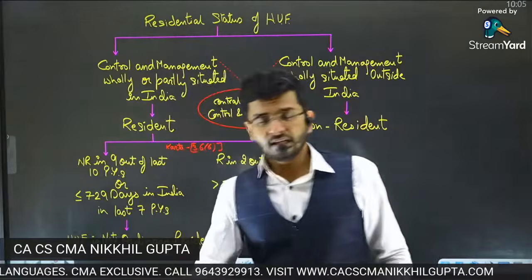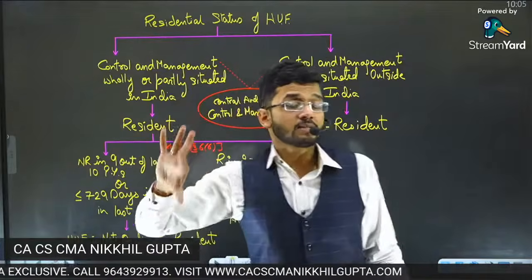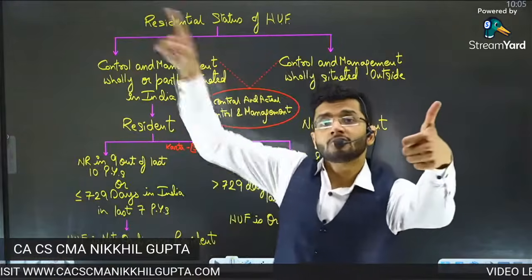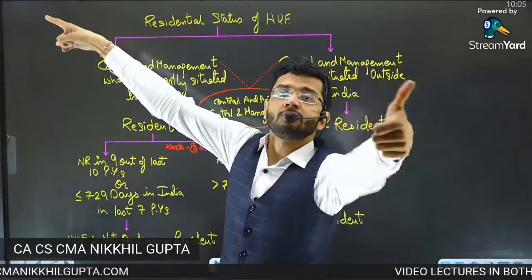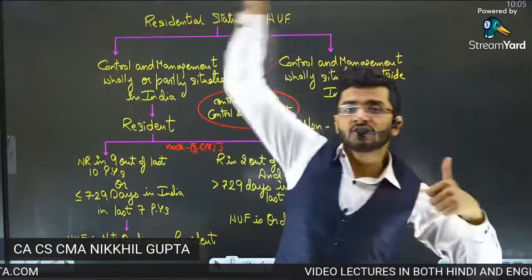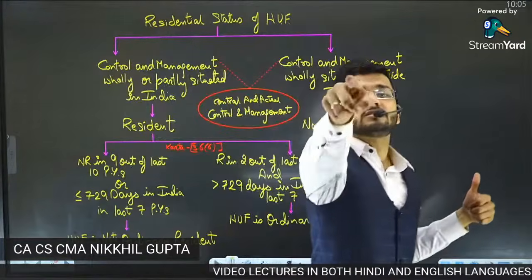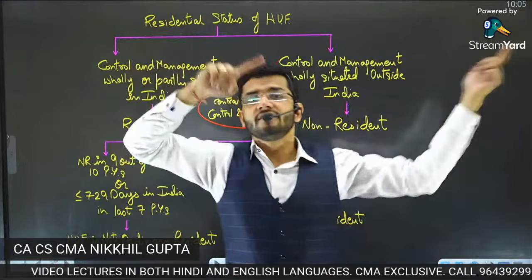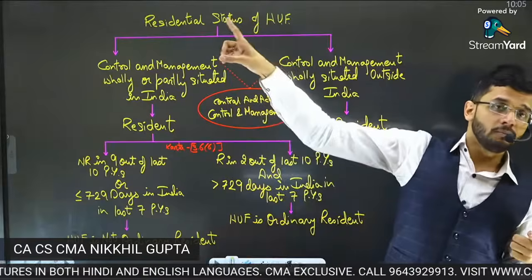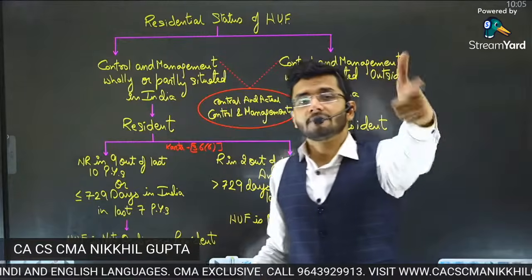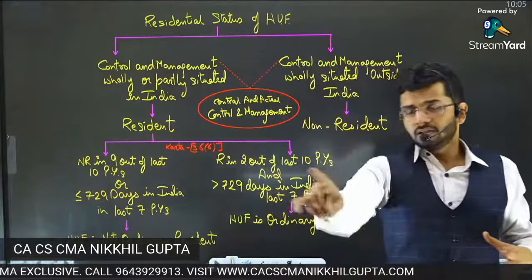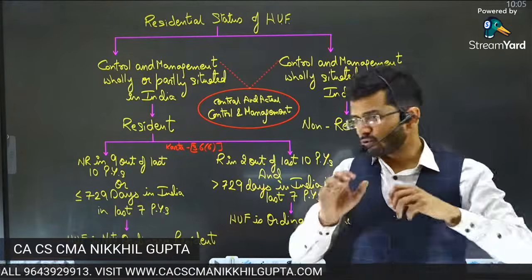And lastly, the exceptions to section 6.1c. The second base rule will not be applicable if, number 1, you are going outside India for employment purposes, a genuine, bona fide reason. Your history will not be seen, only your current period of stay will be seen. Number 2, if you are going outside India as a member of an Indian ship crew, the second base rule will not be seen.